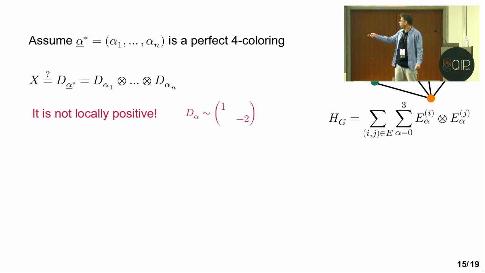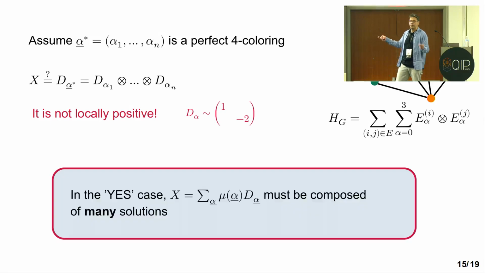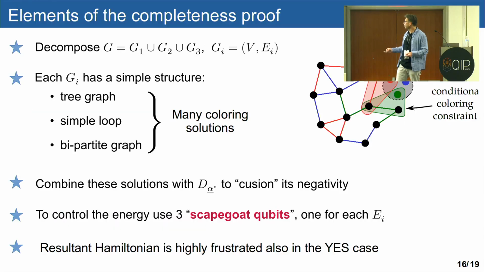So instead of using a single one like that, what we need is that in the yes case, we will have plenty of solutions that will somehow cancel the negativity of each other. So we need this type of construction, and that's what makes the proof much more involved and complicated. So I won't go over it, but I will give you some elements that we have in the proof.